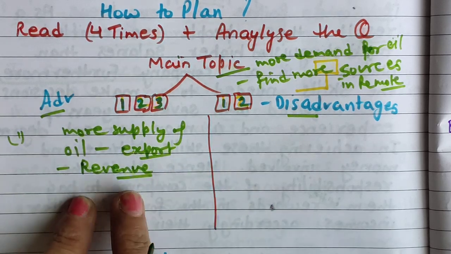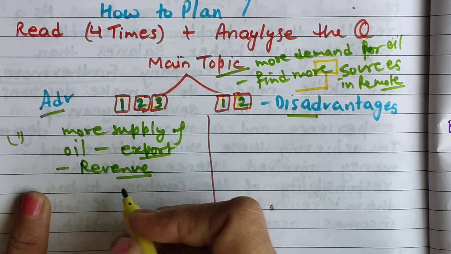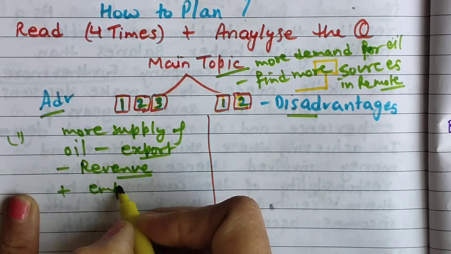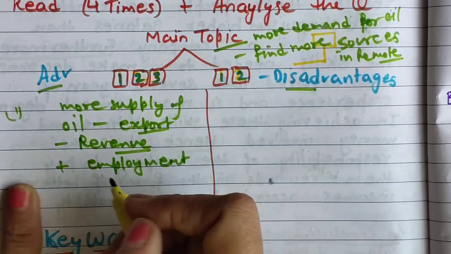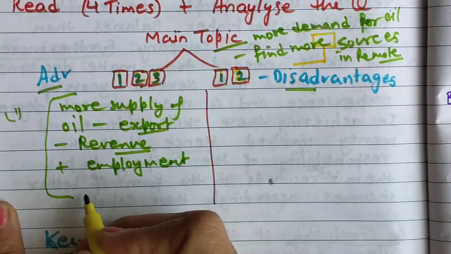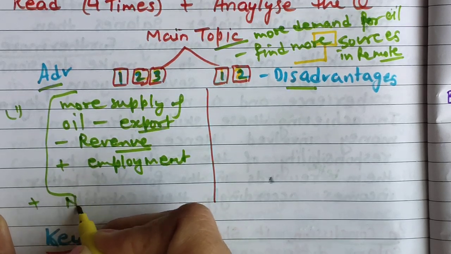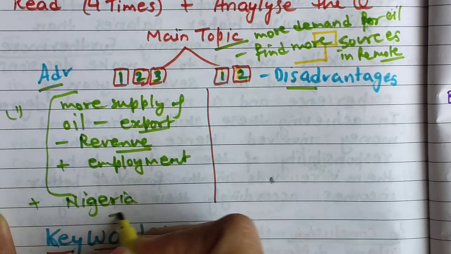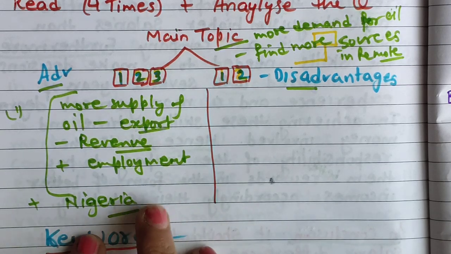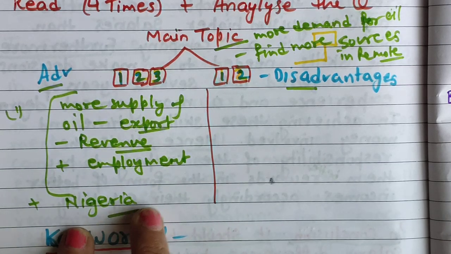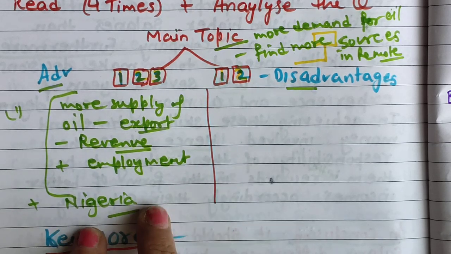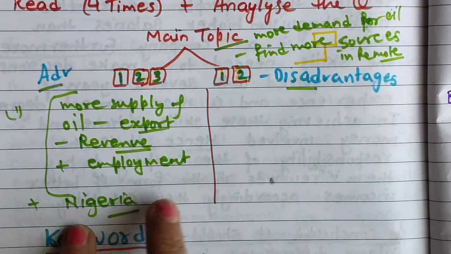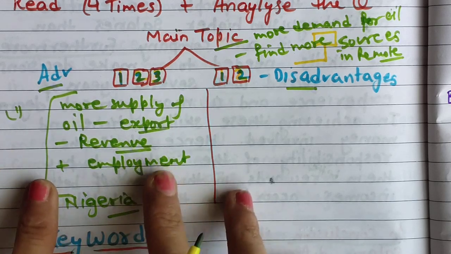Okay, fixed income, revenue your country will get. Then what will happen? Employment will increase in your country. So these advantages we can write, and I have given the example of Nigeria. You can give any other country, any African or Arab country's example here, that this country has a lot of crude oil wells, so they are exporting it and getting more money for the economy, and there are more employment and incomes in their country, so overall the country will be happy.